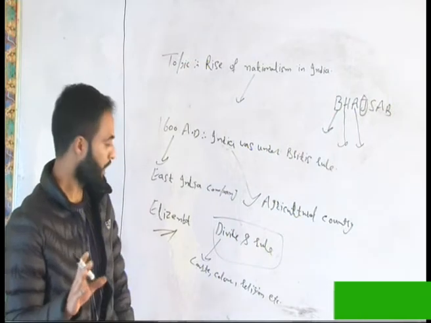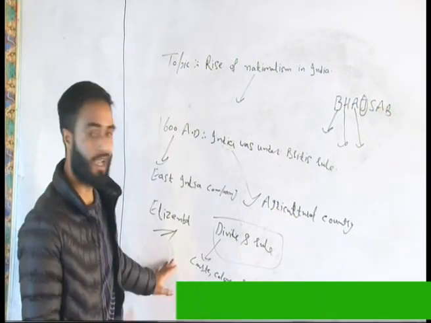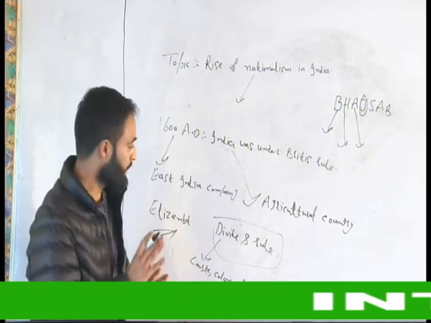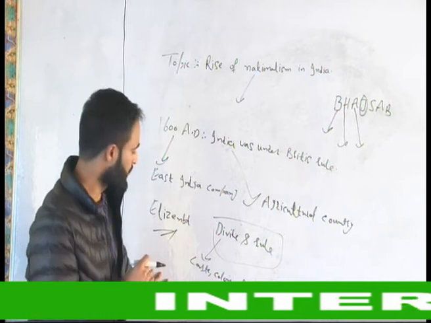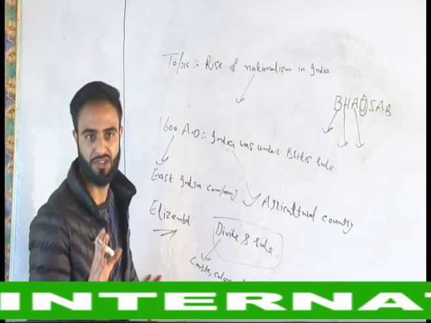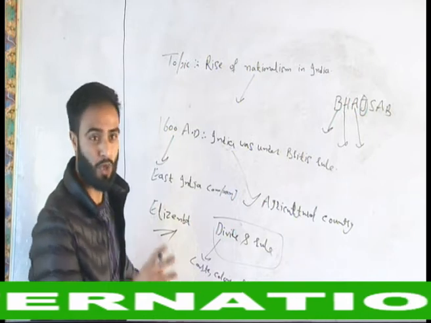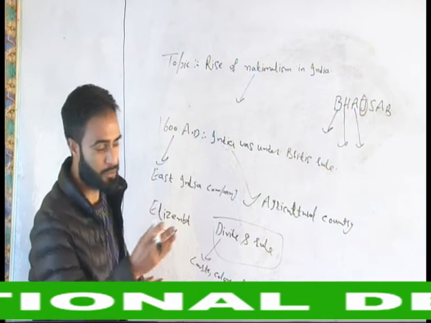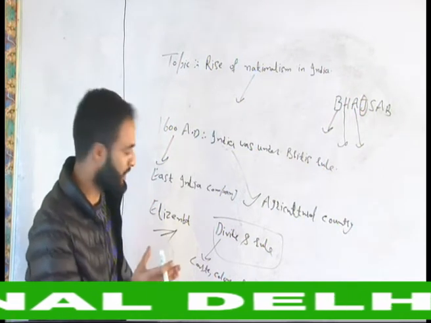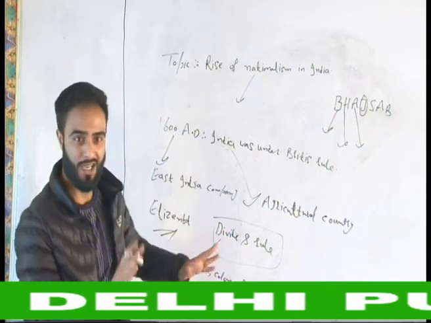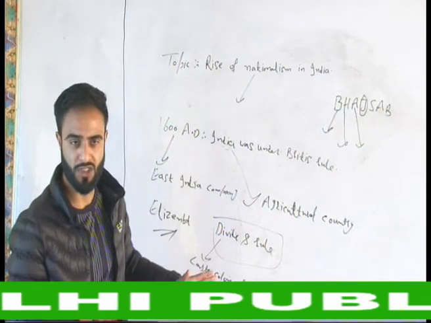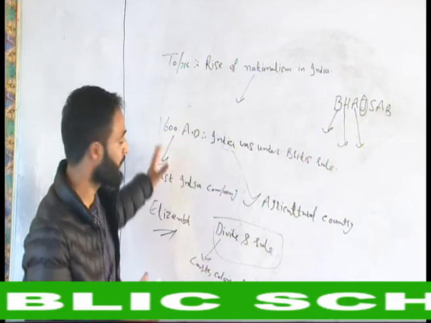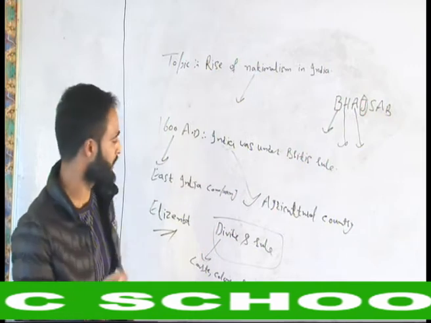Because they know that if Indians get together, they can't allow us to have rule over Indians. That is why they divided the people of India on the basis of caste, color, creed, religion, sex, etc. Casteism was very much prominent in India. Color system, blacks made hatred to whites, whites were making hatred to blacks, and that made a smooth field for Britishers to have control over Indians, to make Indian slaves and to drain wealth from India to Britain.